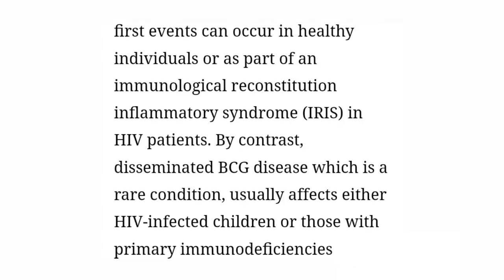So the first event, that is skin abscess, localized or regional lymphadenitis, can occur in healthy children as part of a reaction to the vaccine, that is seen in some individuals. While the other part, that is systemic disease, disseminated tuberculosis, also called BCGosis, is seen in immunodeficient persons, that can be acquired or congenital, like SCID, severe combined immunodeficiency, or HIV, human immunodeficiency virus.